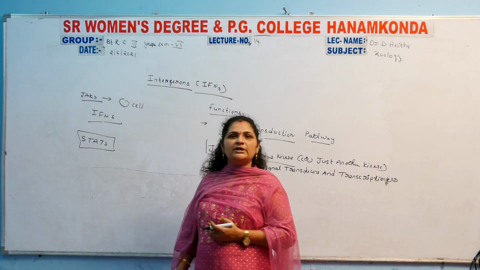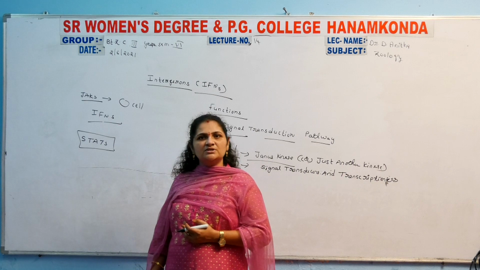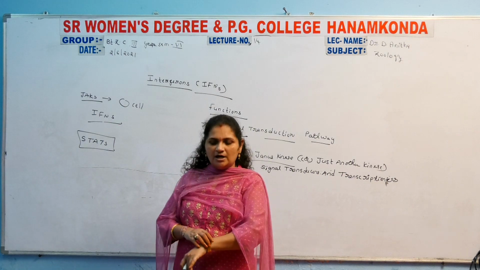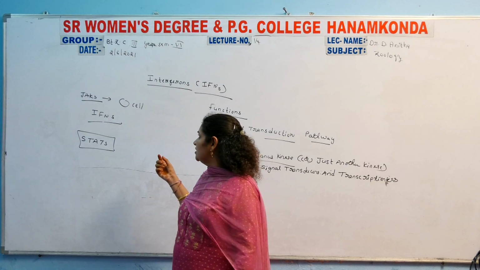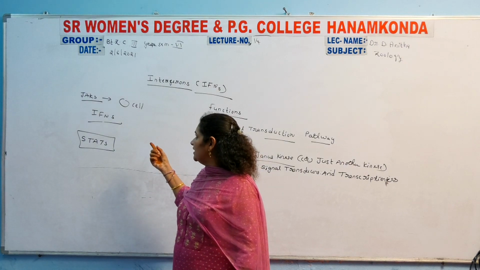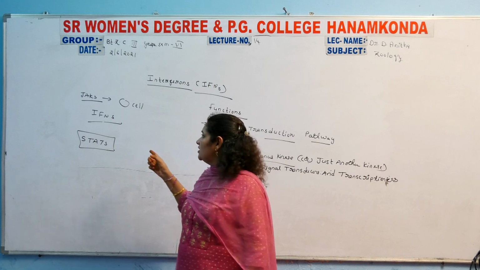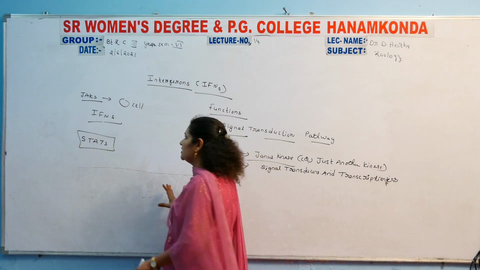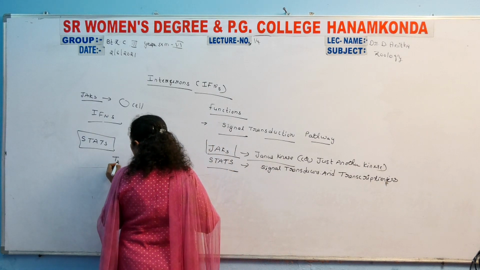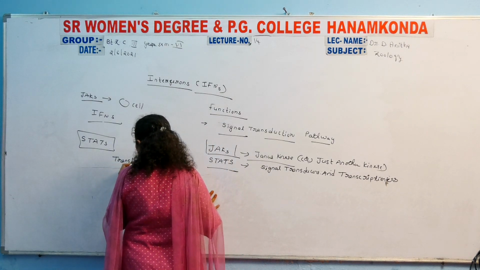So before the activation of interferons, first those molecules should be bonded with the first type of molecules, such as mainly JAKs and IFNs, and also with the bonding of STATS. Then the translocation of the nucleus takes place.